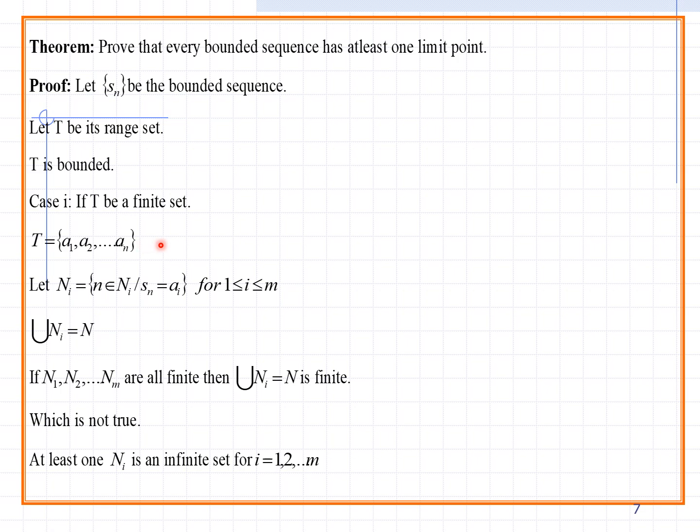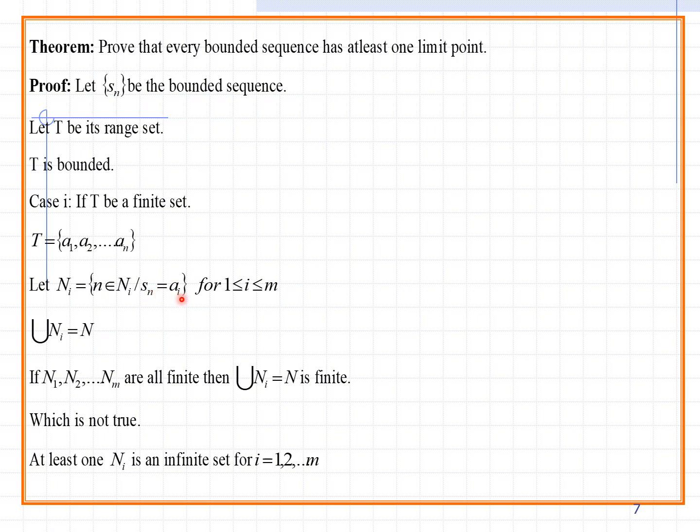A1, A2, ..., Am. Let Ni equal the set of n belonging to capital N such that Sn equals Ai, for 1 less than or equal to i less than or equal to m. So the simple thing is i varies from 1 to m. Here you can take n belongs to capital N1. Here you can put n equal to some small n. This is related to natural numbers. That is the first value. Otherwise you can treat it as Sn.